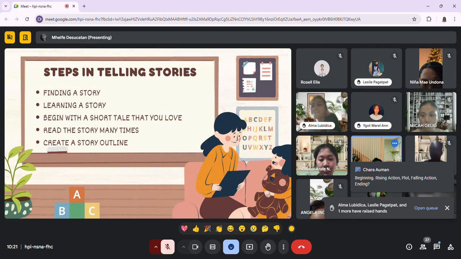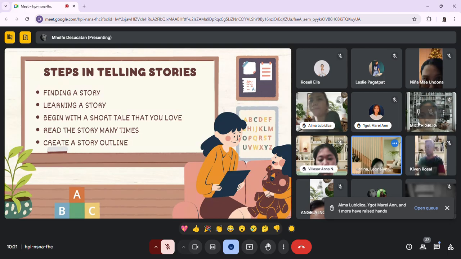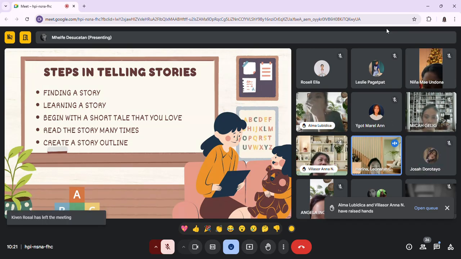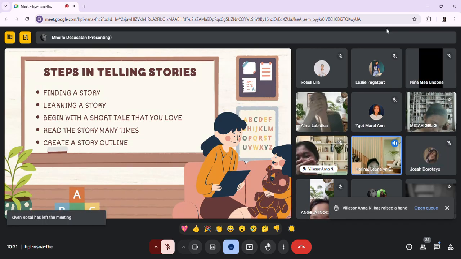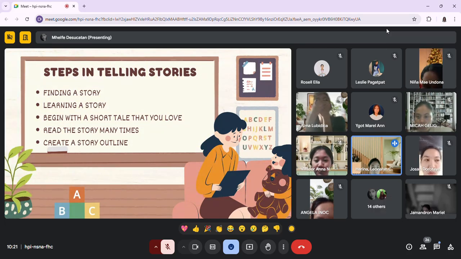Another, Ana Villasor: characters, point of view. Okay, that's right. So when you are writing down the main parts, it could be the plot, the character, the setting, and also the theme.